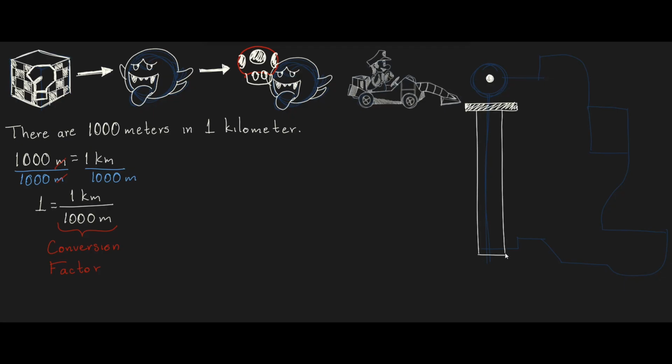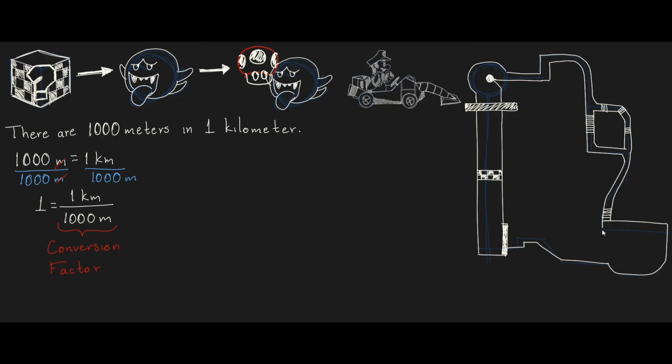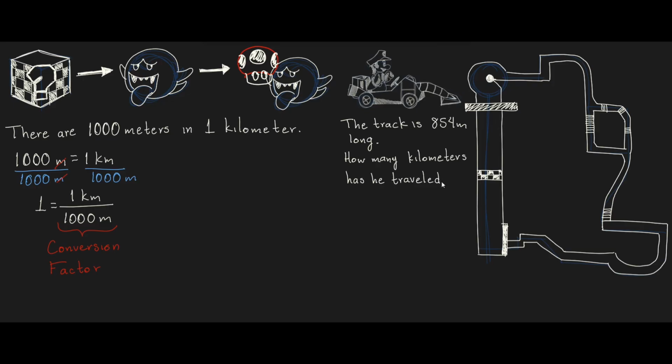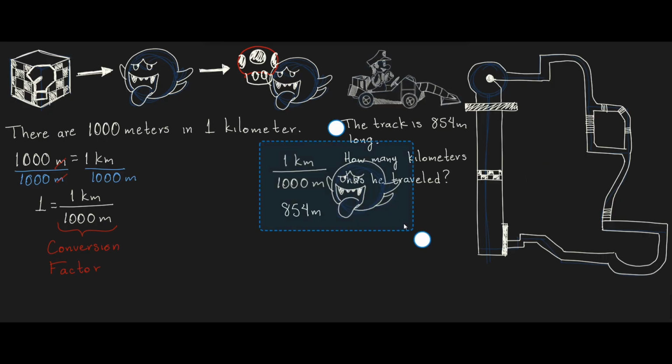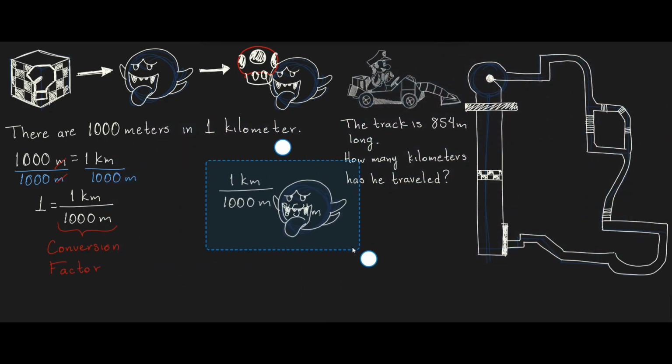Luigi has finished a single lap in Delfino Square circuit. The track is 854 meters long. How many kilometers has he traveled? Come on, Boo, bring us our conversion factor. Okay, we know Luigi traveled 854 meters. So now we multiply this by 1 kilometer divided by 1000 meters.